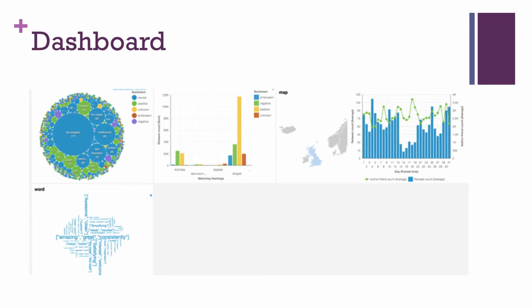First is a bubble pack chart. We list a whole bunch of cities. The bigger the bubble, the more tweets are from that city, and the sentiment analysis is also provided, represented by different colors of bubbles. Next is a histogram. We differentiate the four hashtags and present the number of tweets of different sentiments on the horizontal axis, and the vertical axis represents the number of tweets those users actually post.